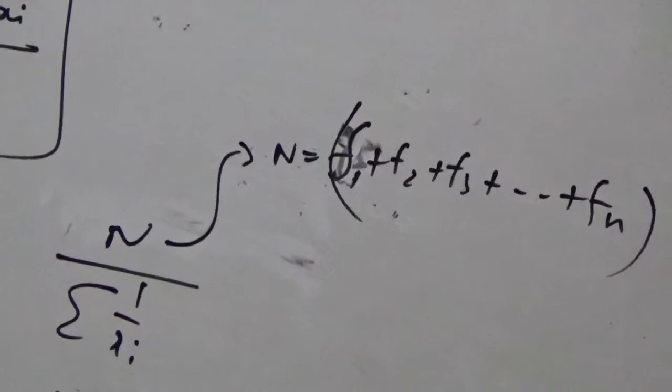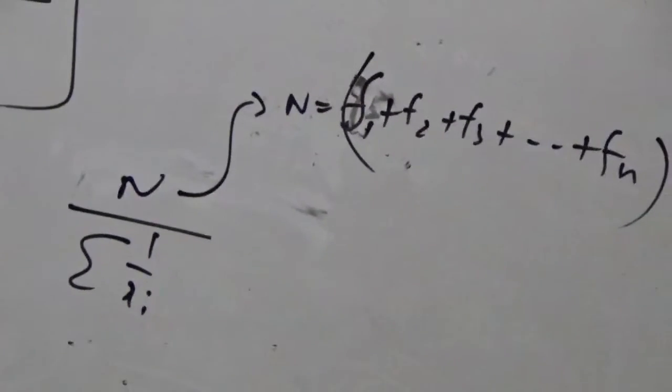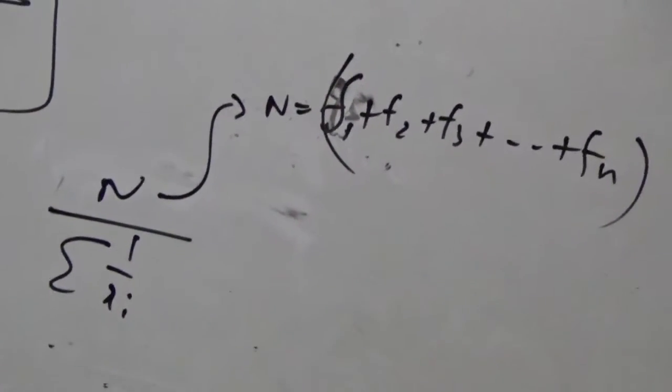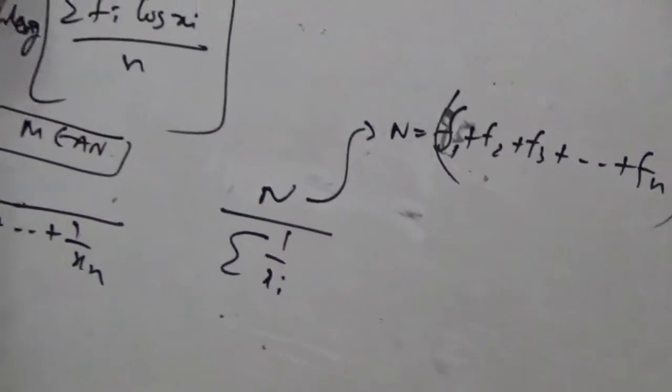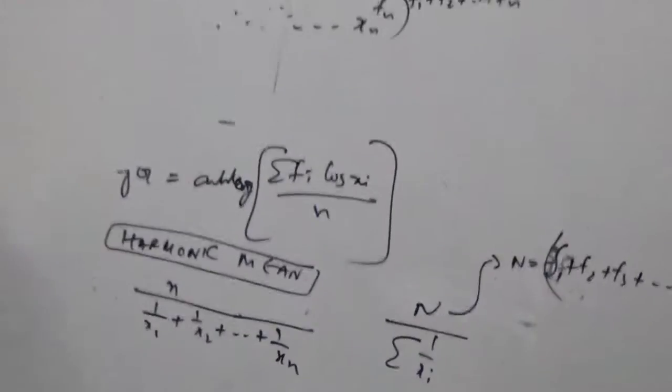So this is harmonic mean, but these are the formulas only. What are the uses of the formula? Let me start with a question based on the concept of harmonic mean.